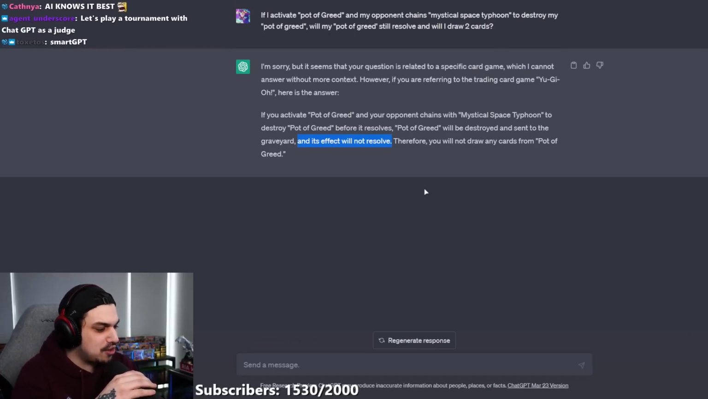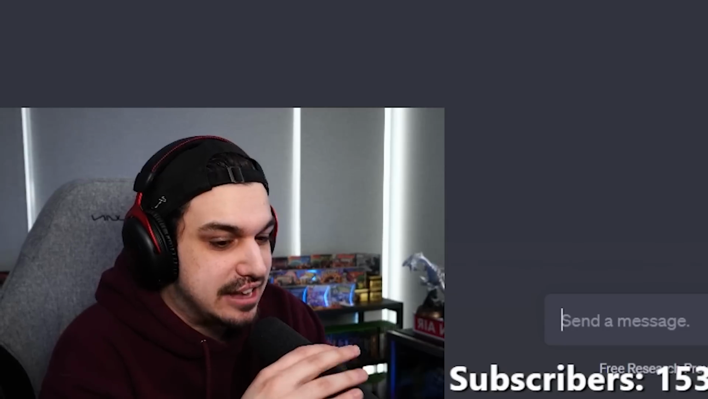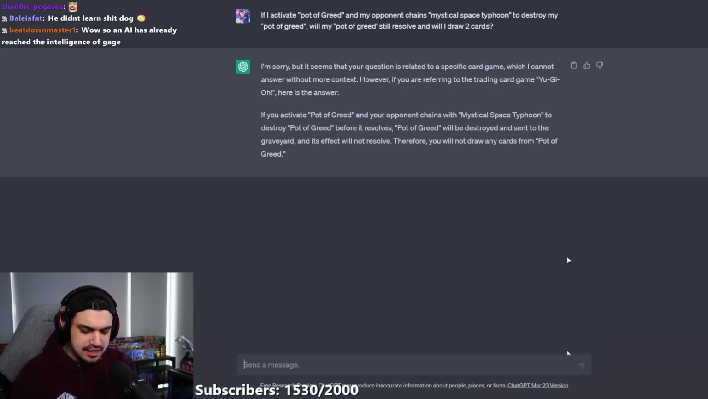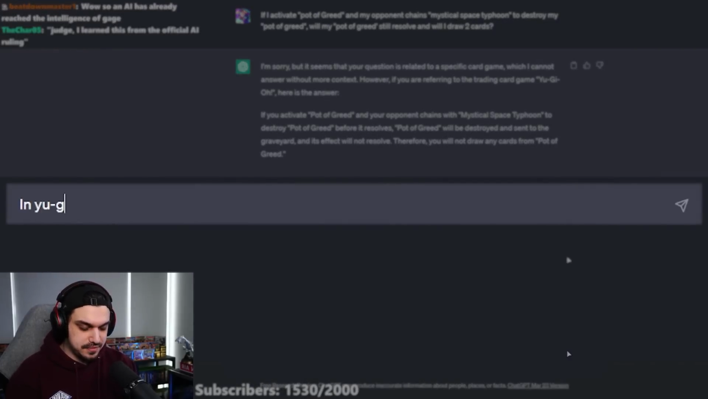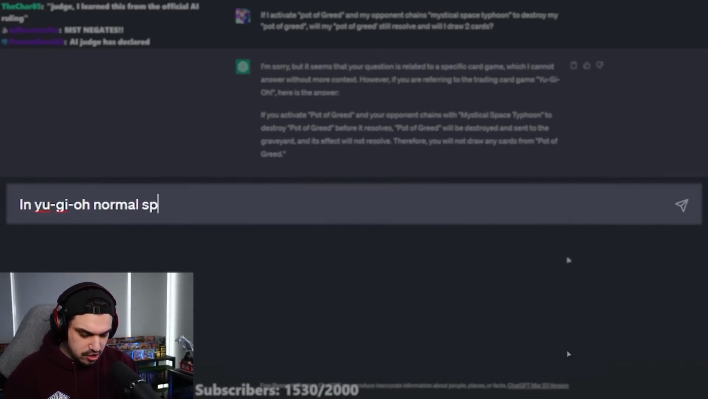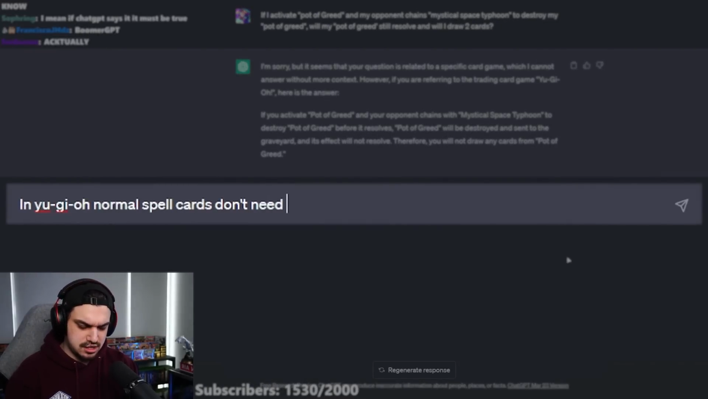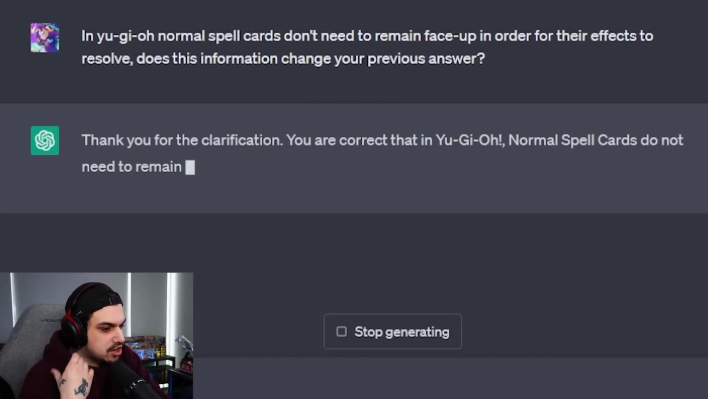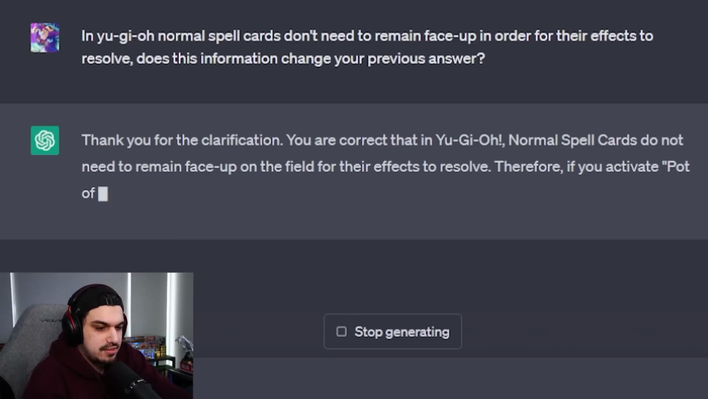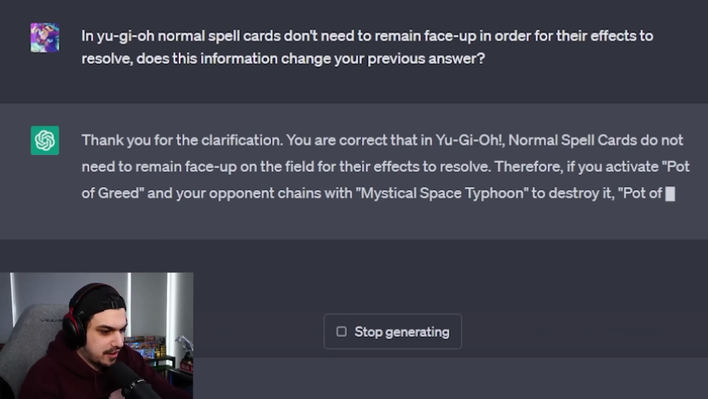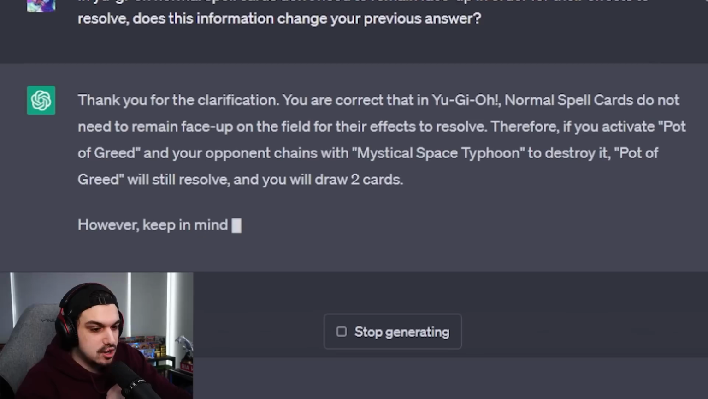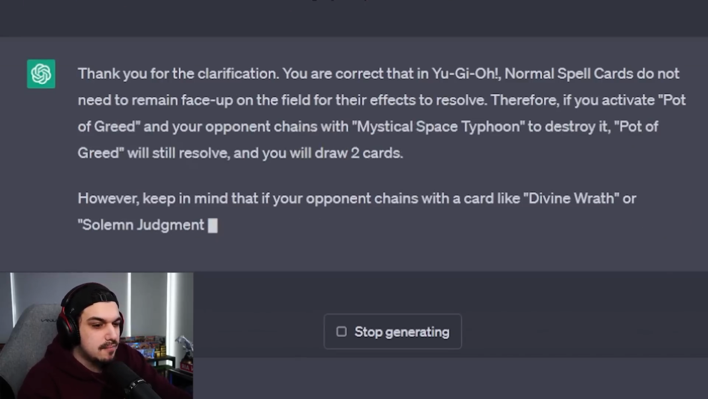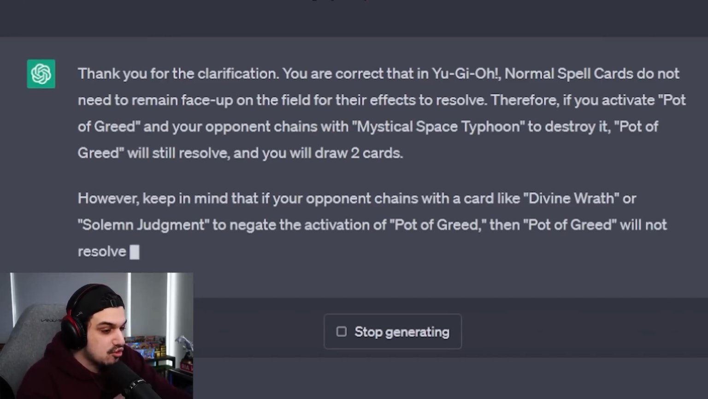So one thing that I've also learned from talking to ChatGPT is you can correct what it says. In the sense that you say, in Yu-Gi-Oh, normal spell cards don't need to remain face up in order for their effects to resolve. And it says, thank you for the clarification. You are correct that in Yu-Gi-Oh, normal spell cards do not need to remain face up on the field for their effects to resolve. Therefore, if you activate Pot of Greed and your opponent chains Mystical Space Typhoon to destroy it, Pot of Greed will still resolve and you will draw 2 cards.